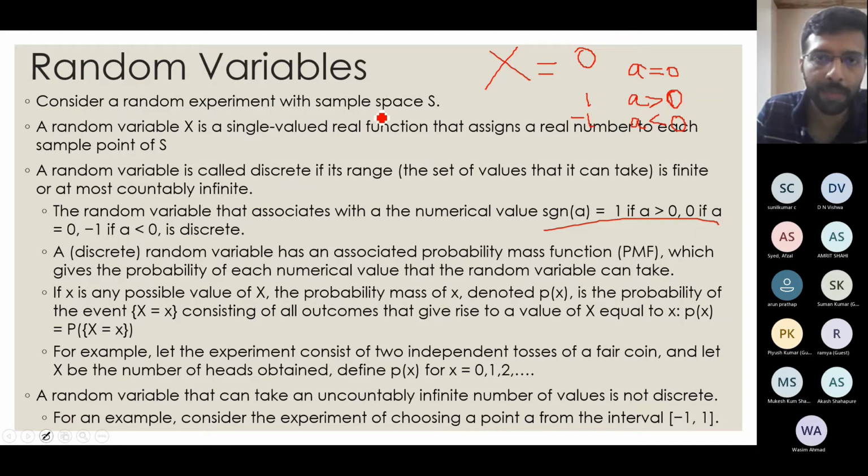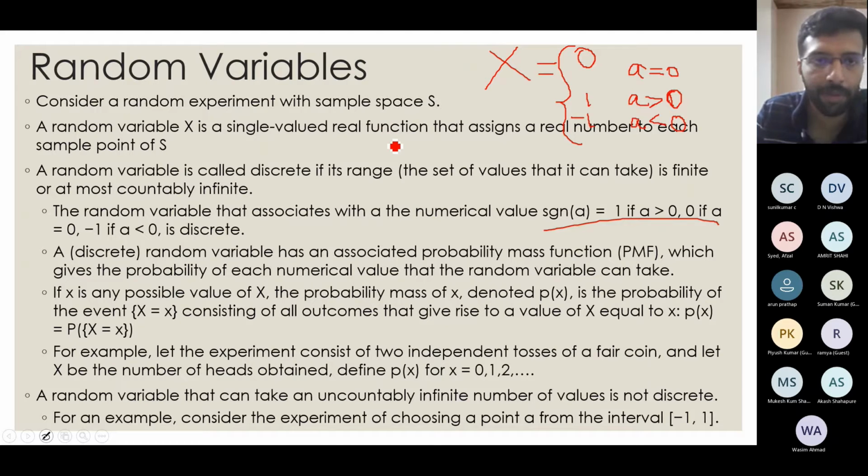So basically this is a simple definition of a signum function. For all the values of a which are greater than 0, I will assign the value 1. For all the values of a which are less than 0, I will assign the value -1. And when a is 0, I will assign the value 0.